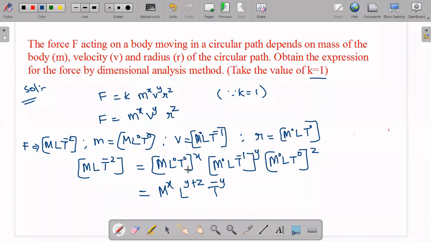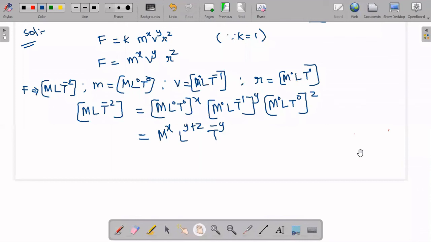So when we equate both sides, what happens? What is the left side? M L t to the power of minus 2. Now m power, here 1 is there, here x is there.